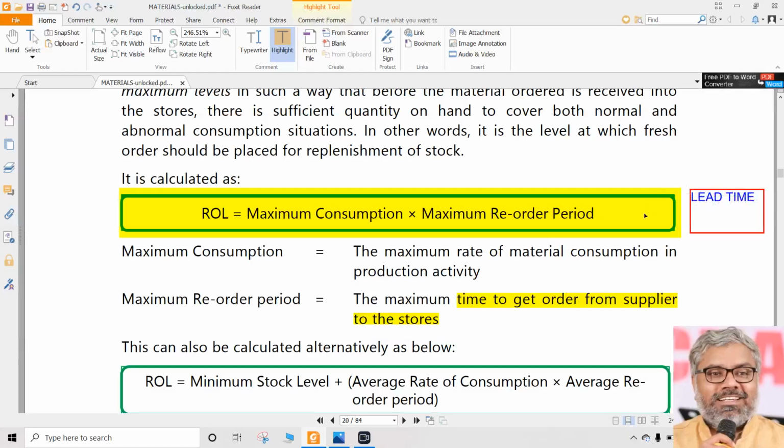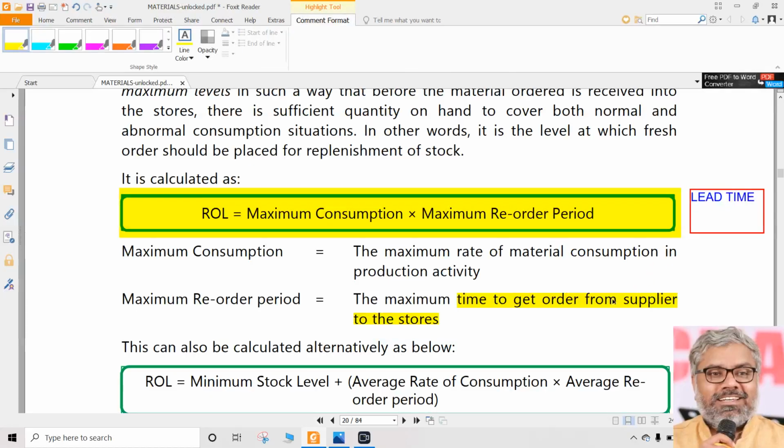So what is lead time now? Lead time means the time required for getting the order, meaning actually getting the physical materials. Order here does not mean a document. Getting the order means really receiving the materials from the supplier to the stores. So from supplier to our godown, how much time will it take?